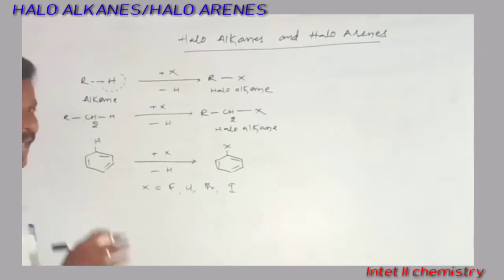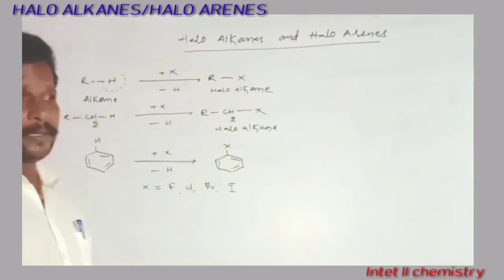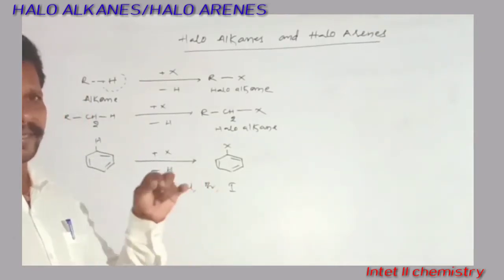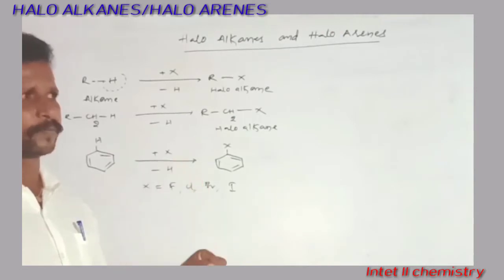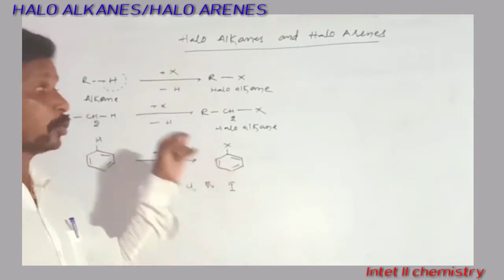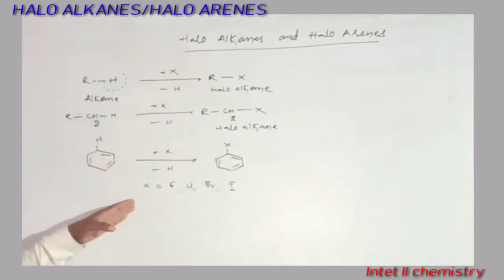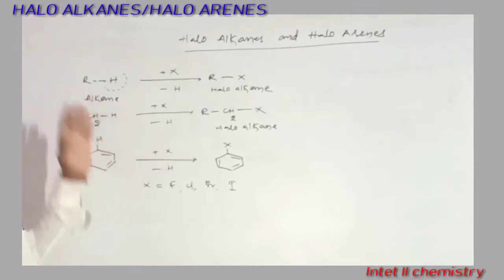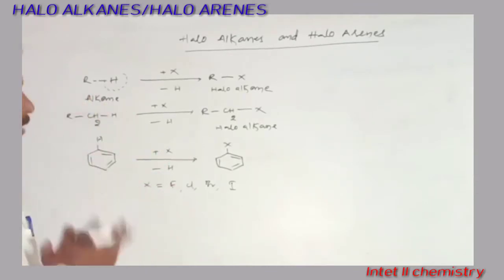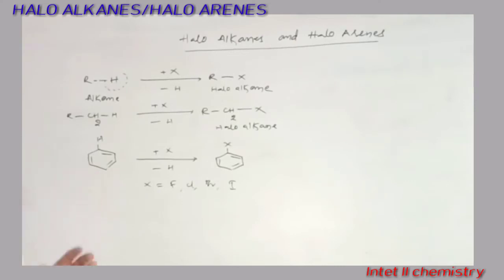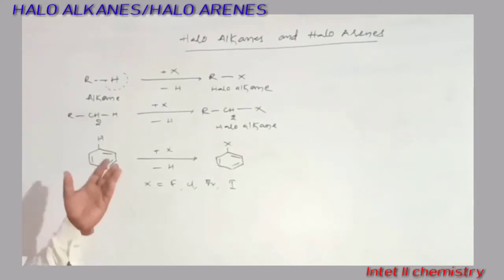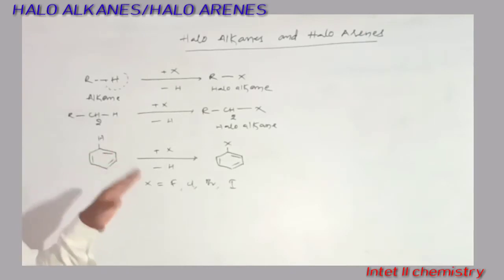Here X is F, chlorine, bromine or iodine, that is, the halogen atom replacing one hydrogen from the hydrocarbon. Those hydrocarbons may be open chain compounds like alkanes or alkenes, and cyclic compounds like benzene, naphthalene and anthracene, the aromatic compounds.